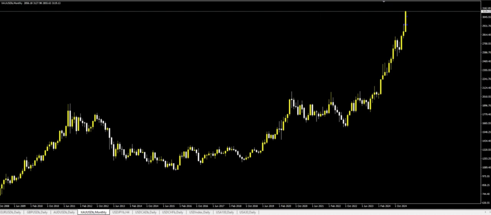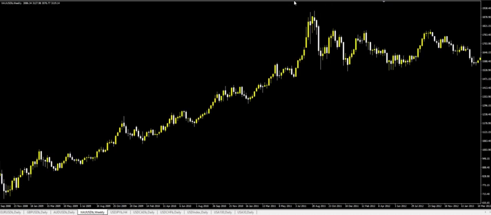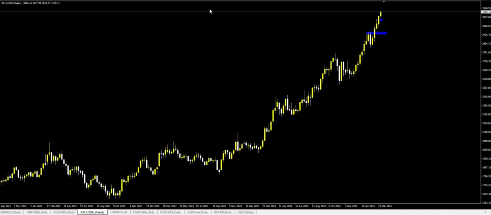So let's look at the weekly chart of the gold USD. On my weekly chart, gold USD still remains bullish. So on the weekly chart, we expect price to move to this zone, our weekly support zone, which is the previous resistance that turned to support. So we expect price to move to this zone before we can look for a possible buying opportunity for the gold USD. So let's look at the weekly extension.